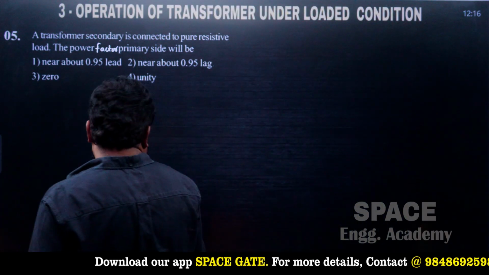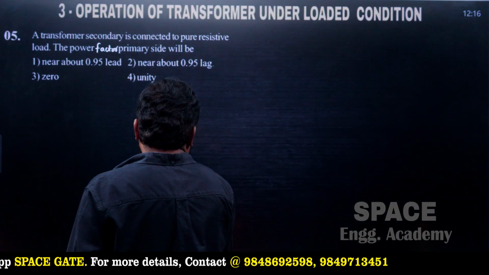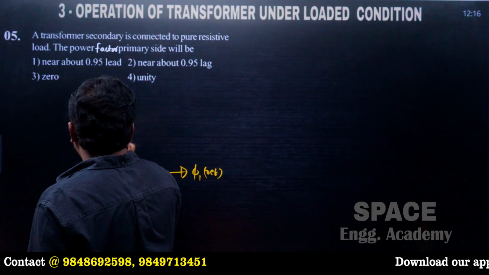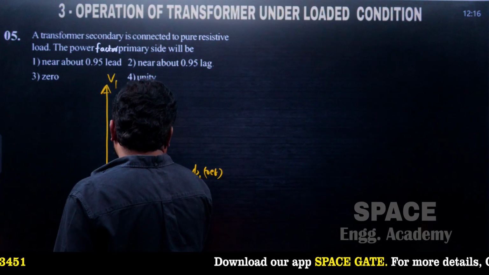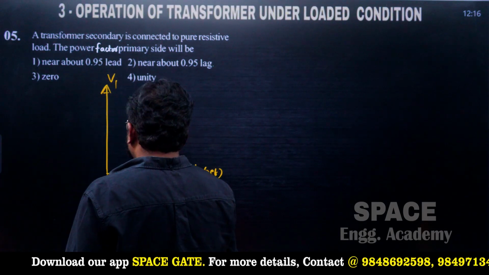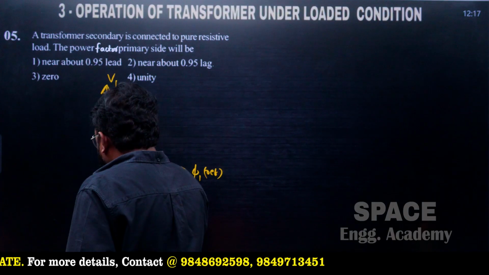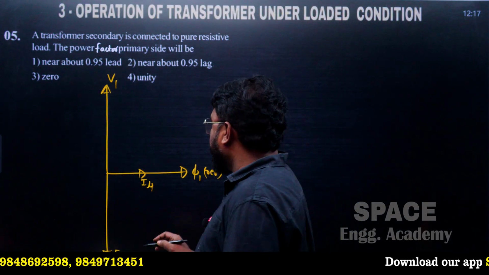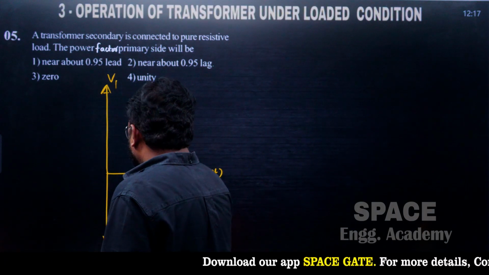So let us draw the phasor diagram, and first one I am taking primary flux phi 1 as a reference. And applied voltage V1. If it is a magnetizing current, this one is magnetizing current, always in phase with the primary flux, and this is the I1. And next, EMF induced in the primary winding E1 lags the primary flux by 90 degrees, and EMF induced in the secondary winding also lags the flux by 90 degrees.